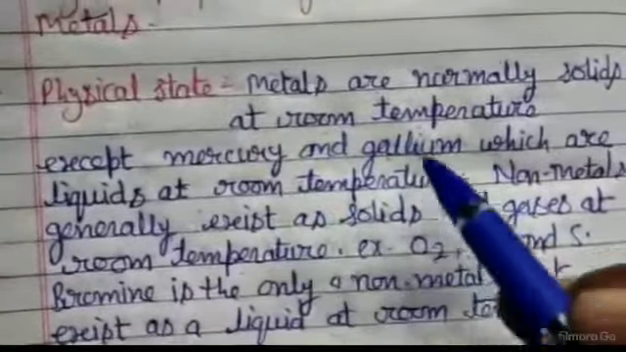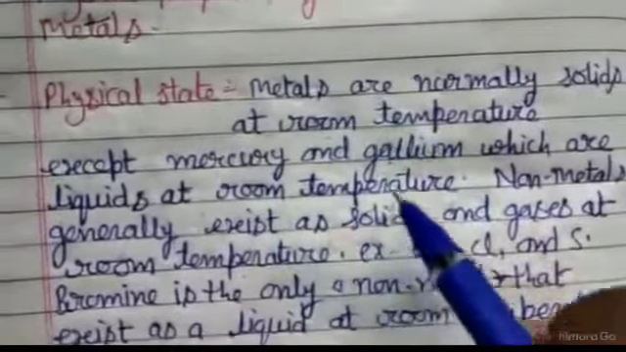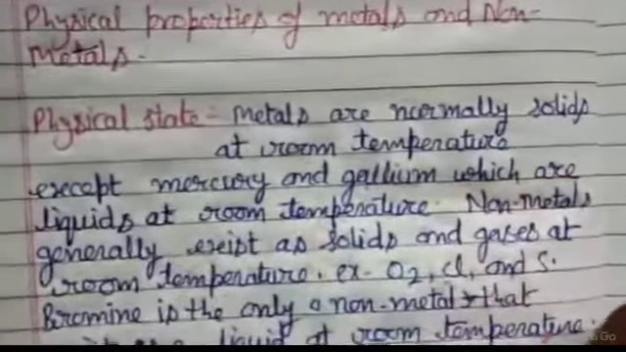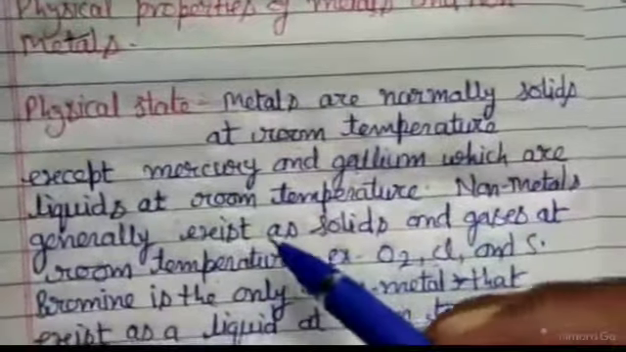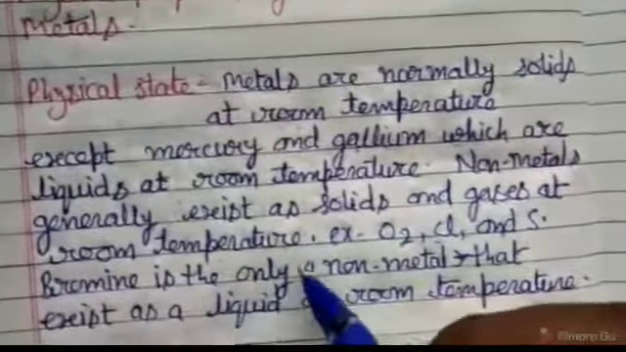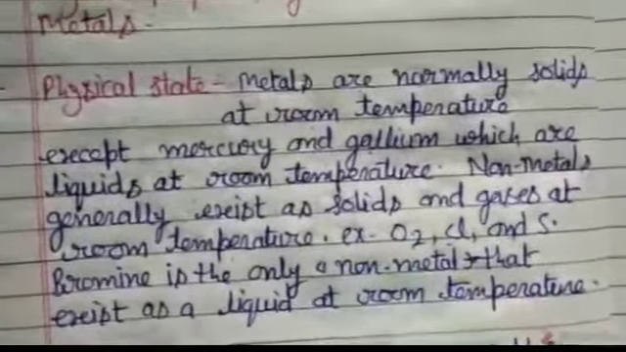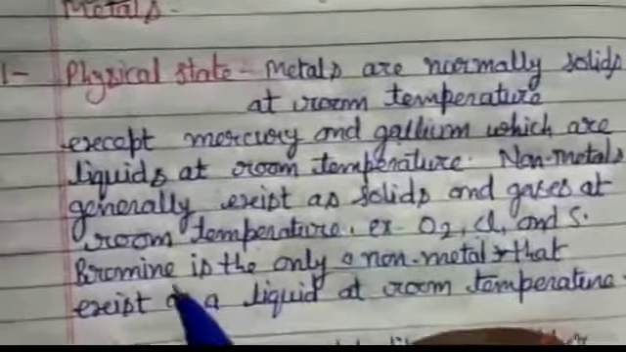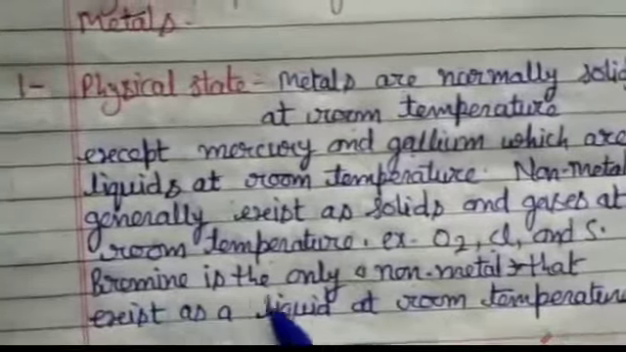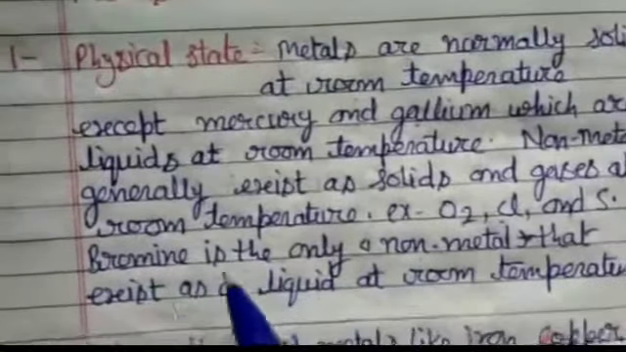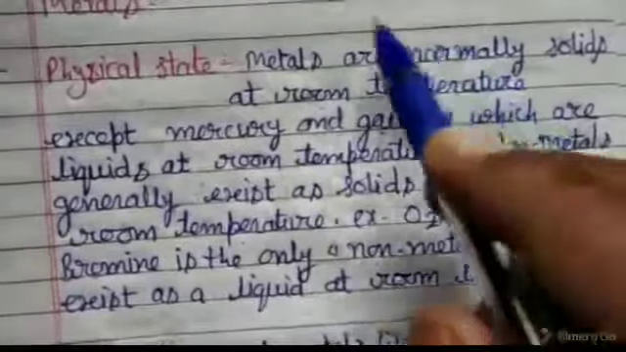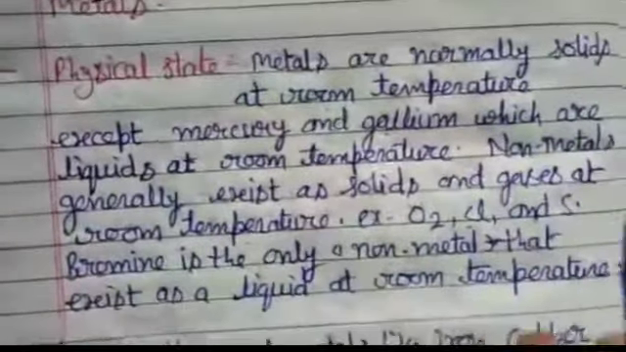So it means that metals normally, at room temperature, in which state do they remain? Solid. But non-metals generally exist as solids and gases at room temperature. Example, oxygen, chlorine, sulfur. Except bromine, the only non-metal that exists as a liquid at room temperature. This is the physical state of metal and non-metal.